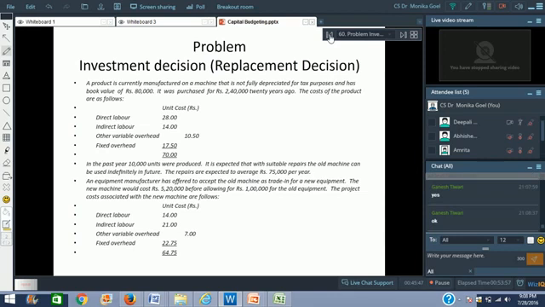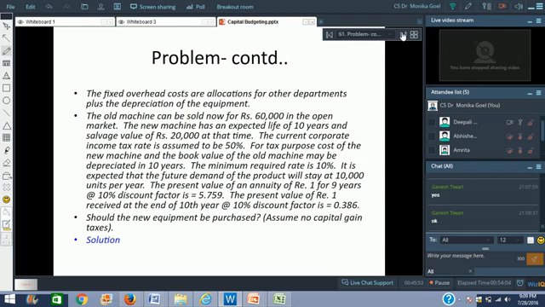Now we go further with the question. The fixed overhead, because in the question we have been given the fixed overhead costs, right? You can see 22.75 with the new machine and 17.50 with the old machine. Now the fixed overhead costs are allocations for other departments plus depreciation of the equipment. So this fixed overhead cost includes depreciation also, and it includes the allocations of other departments.